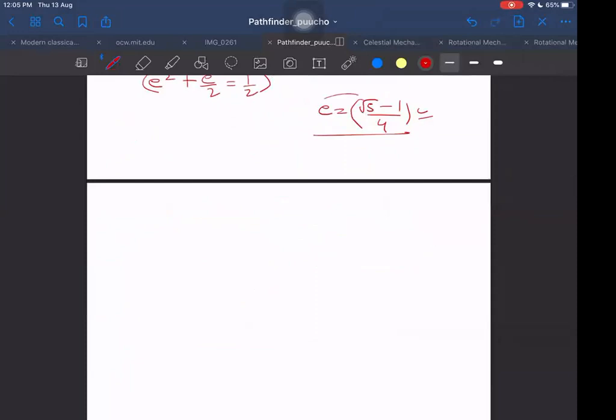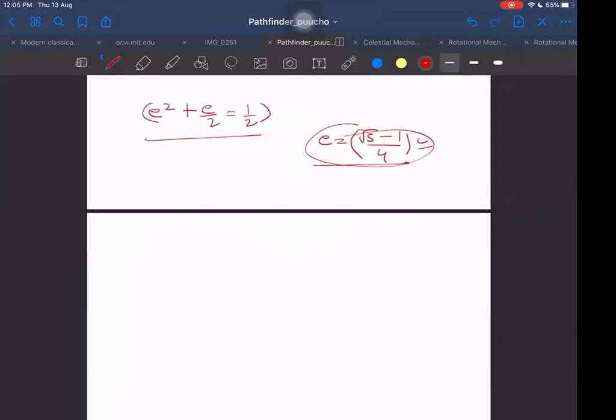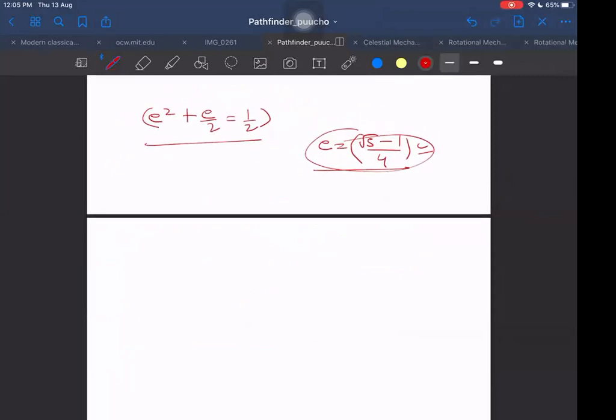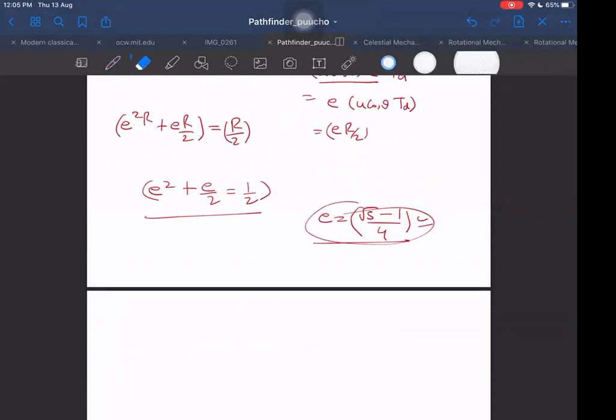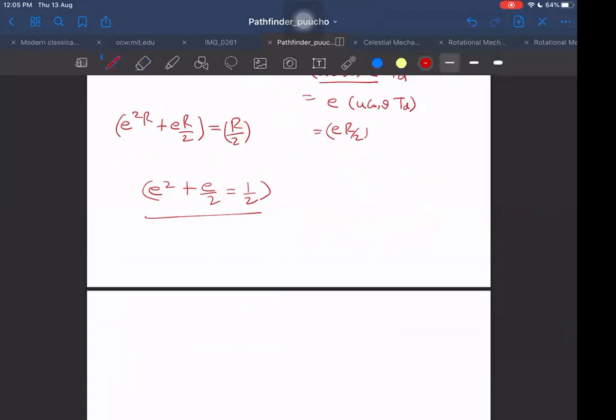I'm not interested in whether it is right or not, but you should understand how to do it. The answer is 1 by 2. It will not be 1 by 4.